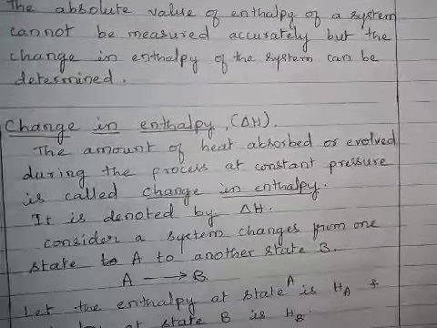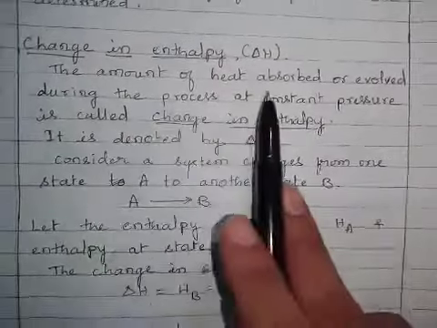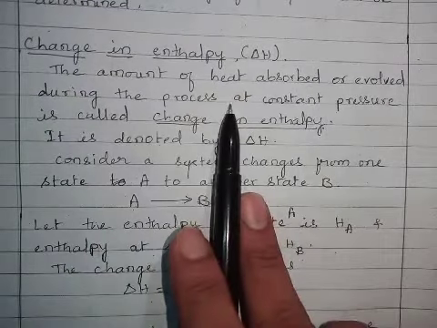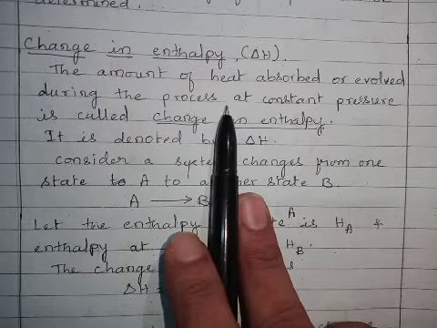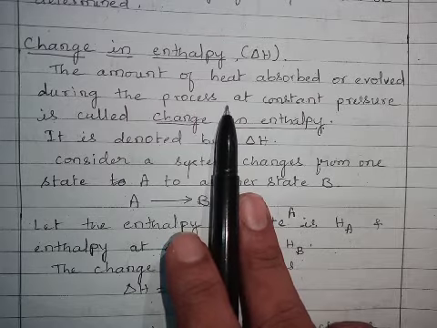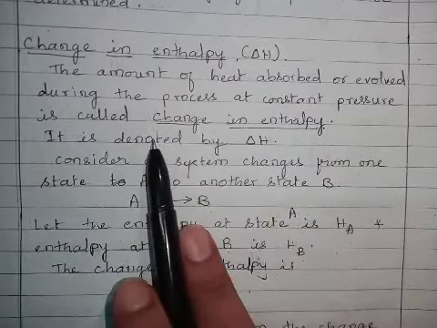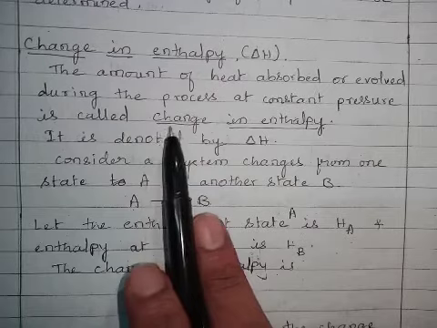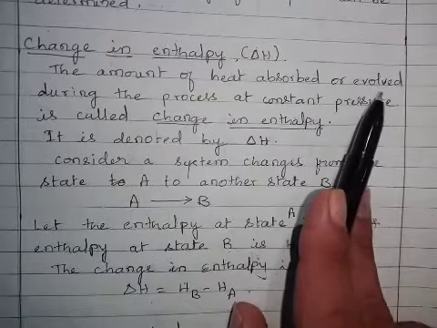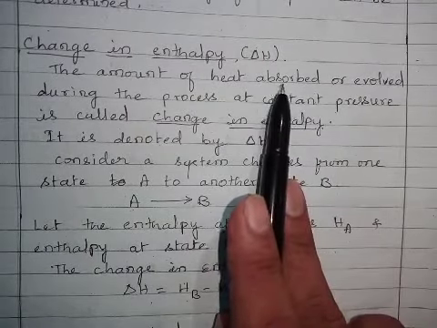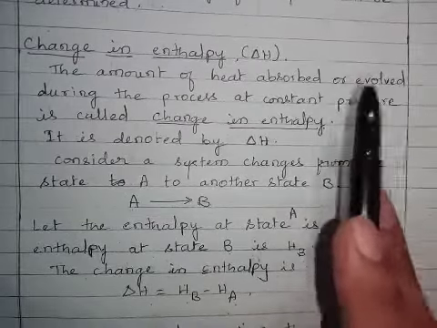Next, change in enthalpy. What is change in enthalpy? For your understanding, you can say it is the enthalpy in the final state minus the enthalpy in the initial state. But technically, we say it is the amount of heat absorbed or evolved during the process: the amount of heat absorbed by the reaction, or the amount of heat given out from the system.